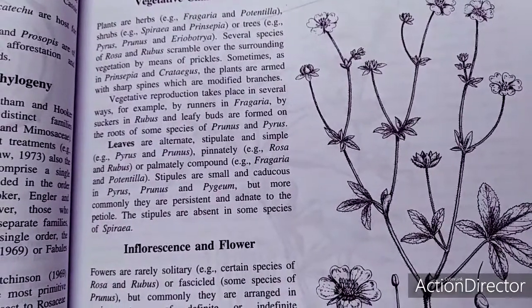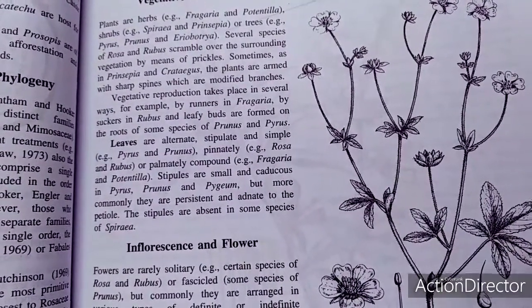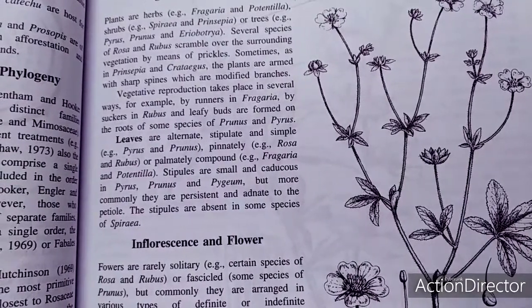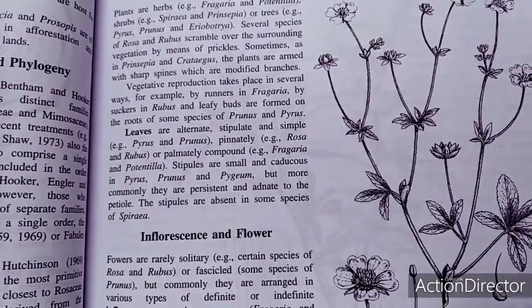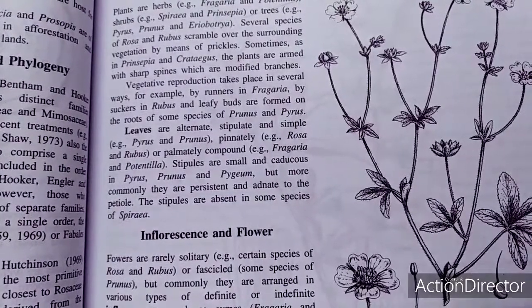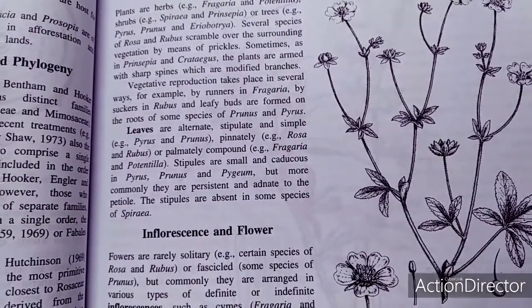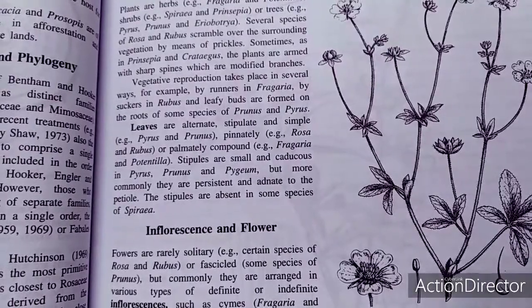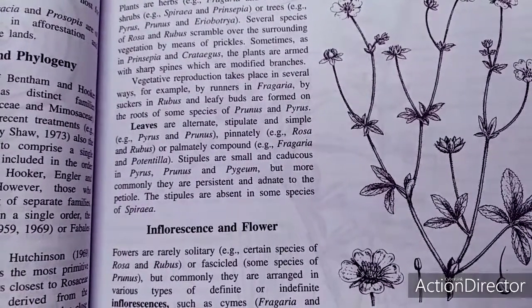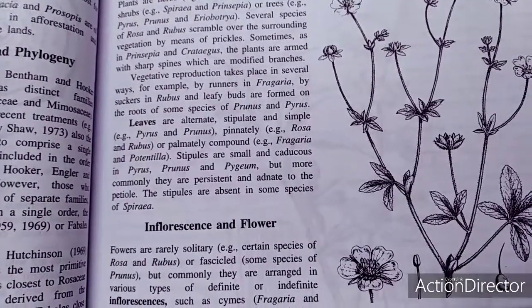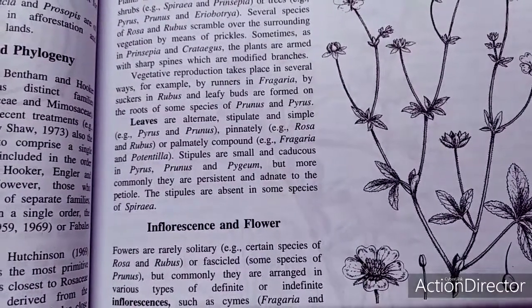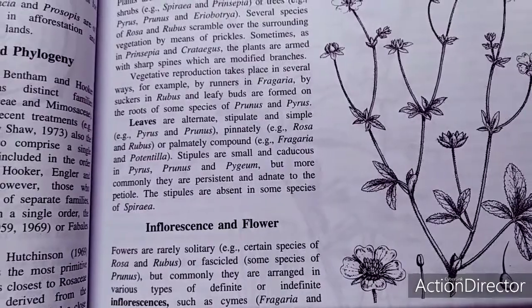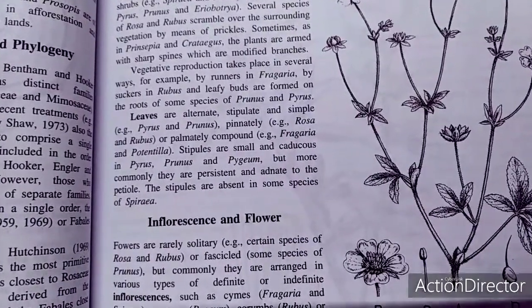The inflorescence or flower is rarely solitary, as in certain species of Rosa as well as Rubus, and fascicled in some species of Prunus. The flower is actinomorphic, rarely zygomorphic, bisexual, pentamerous, and hypogynous or perigynous condition is recognized in Rosa. Epigynous condition is recognized in Pyrus. There are a number of calyx and corolla lobes, and an indefinite number of stamens is also recognized.